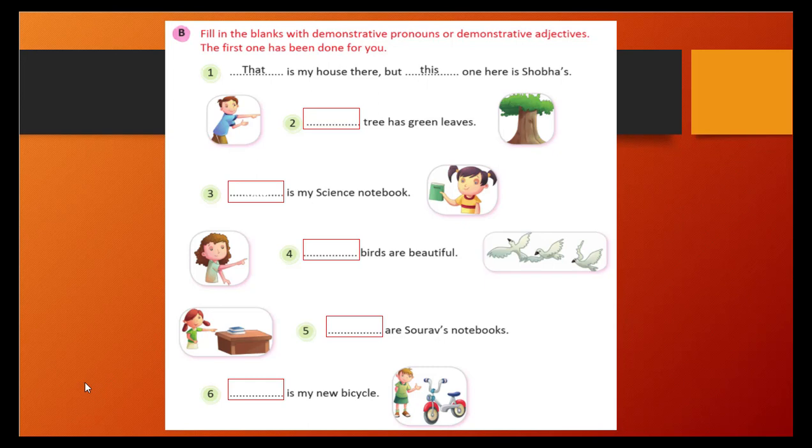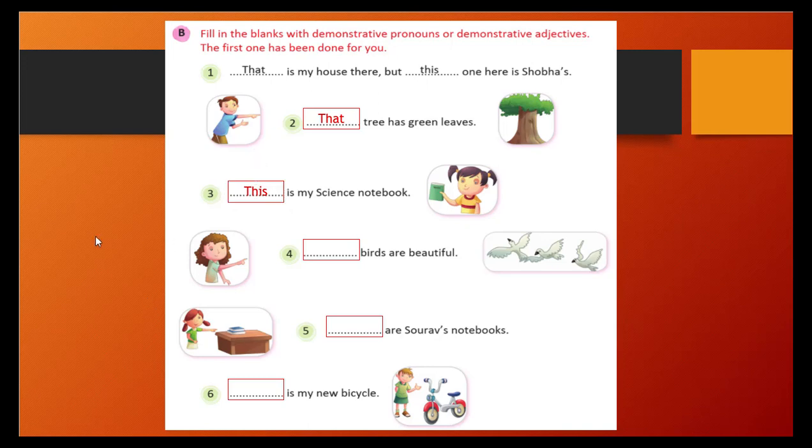Second one: blank space tree has green leaves. Who has green leaves? Tree. Correct? Which tree? That tree. So that tree has green leaves. That is the correct answer. Blank space is my science notebook. Which is your science notebook? This is my science notebook, right? That is not the correct one. This will be the correct one, right?